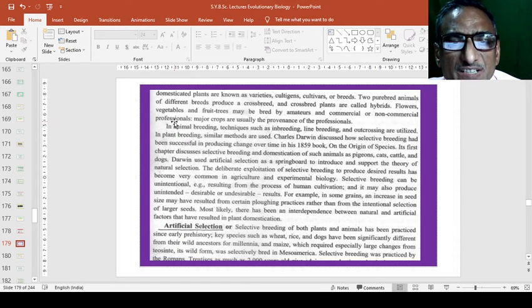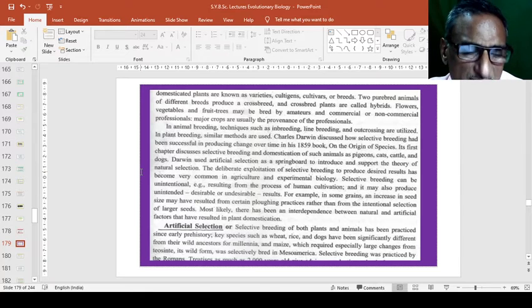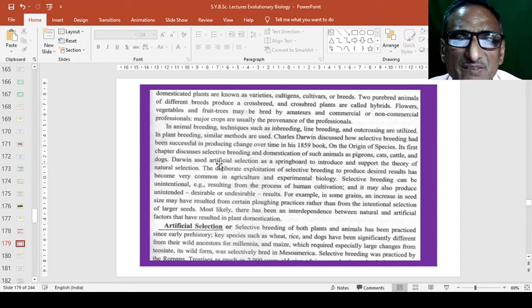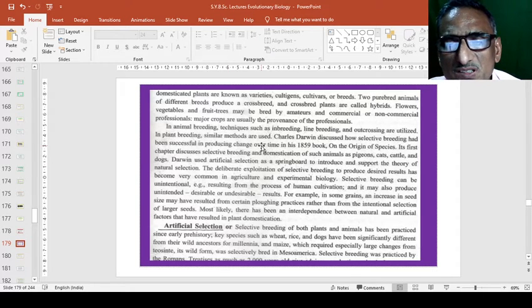Flowers, vegetables, and fruit trees may be bred by amateurs and commercial or non-commercial professionals. So major crops are usually the provenance of professionals. So in animal breedings, techniques such as inbreeding, line breeding, and outcrossings are utilized. In plant breeding, similar methods are used.